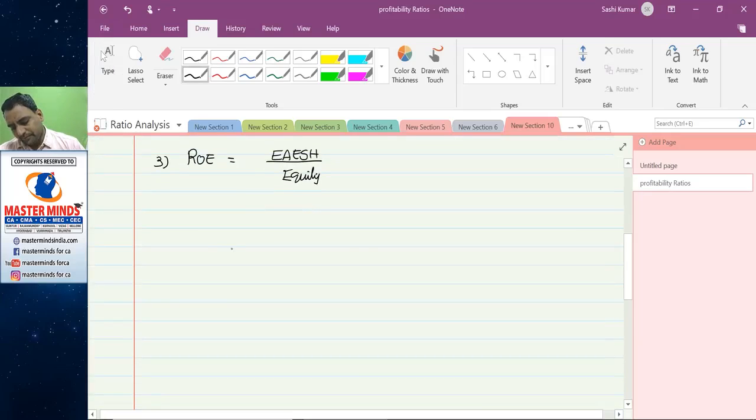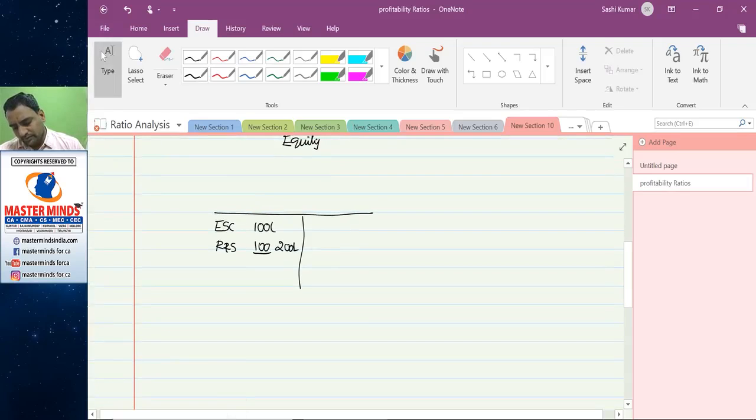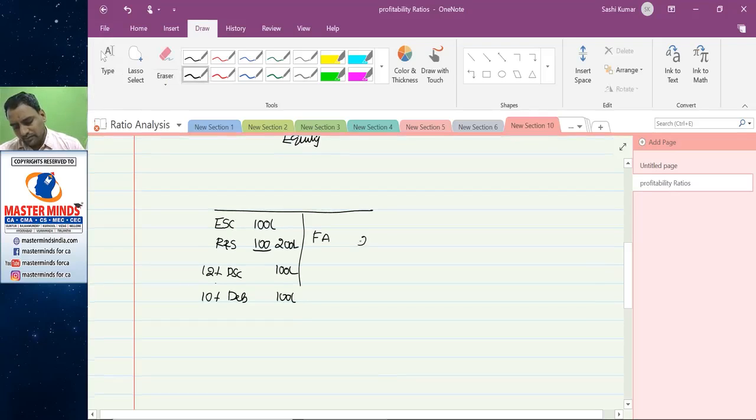See. A company is having 200 lakhs of equity, 12% preference share capital of 100 lakhs, 10% debentures of 100 lakhs. In fixed assets, 250 lakhs have been invested.